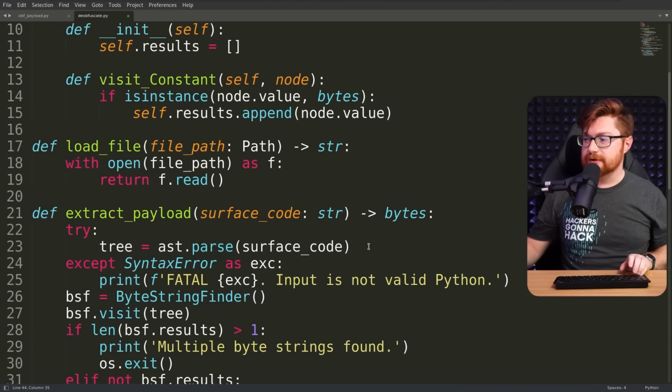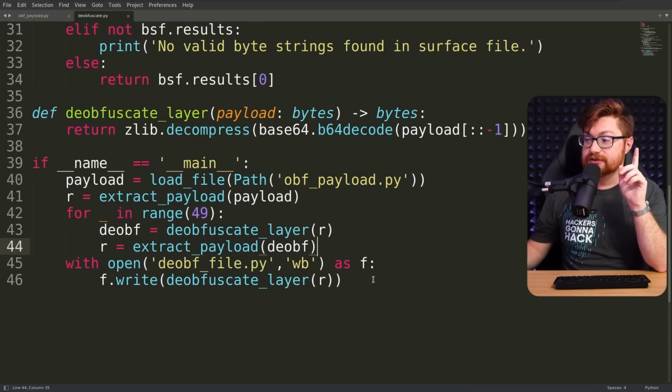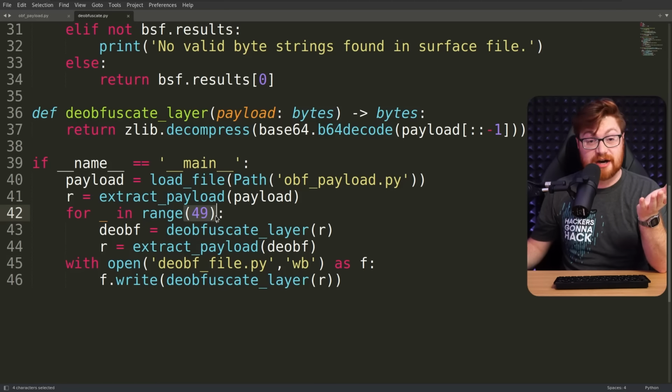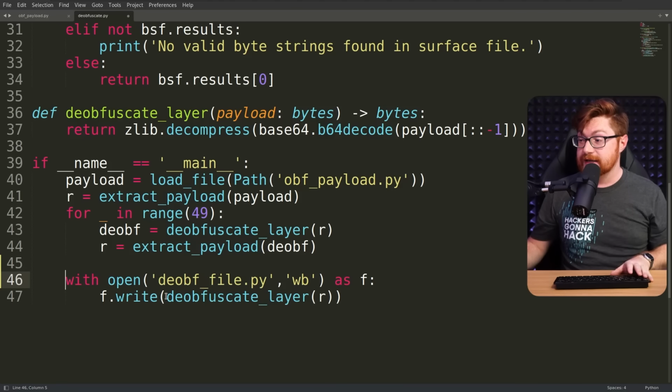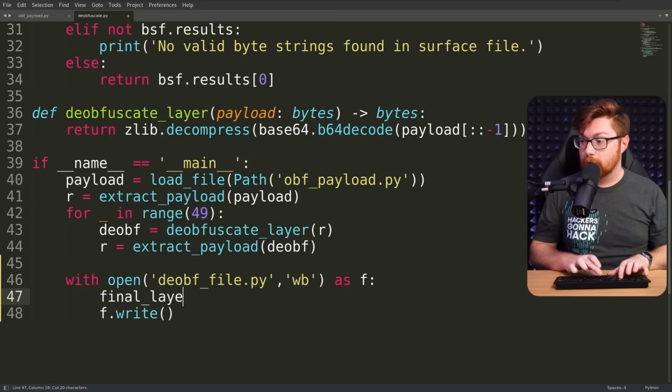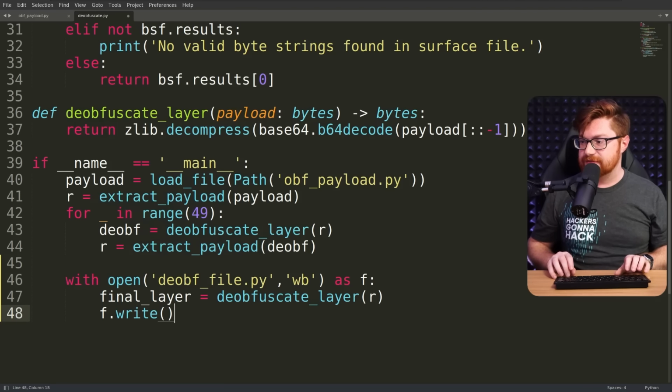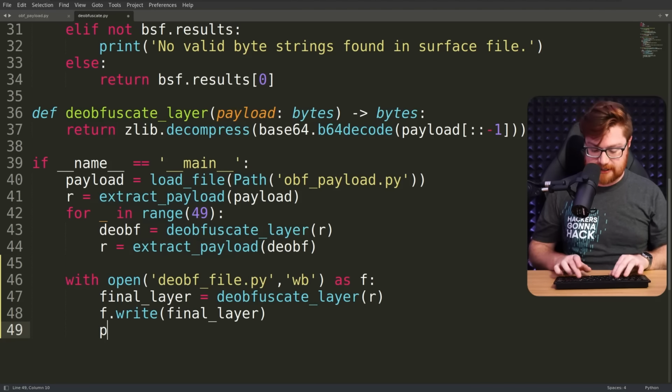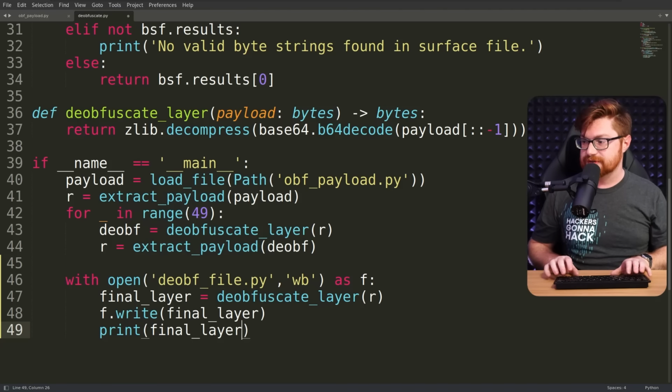And if you drill down into the code here, you can see that they actually do try to extract or deobfuscate one layer about 50 times to a certain extent. They write it to a new file, deobfuscated, and actually, let's go ahead and store that as a variable. We can at least do some of our own writing here. We'll have a final layer that we will write to a file, and you know what? We could also probably just print it out on the screen.